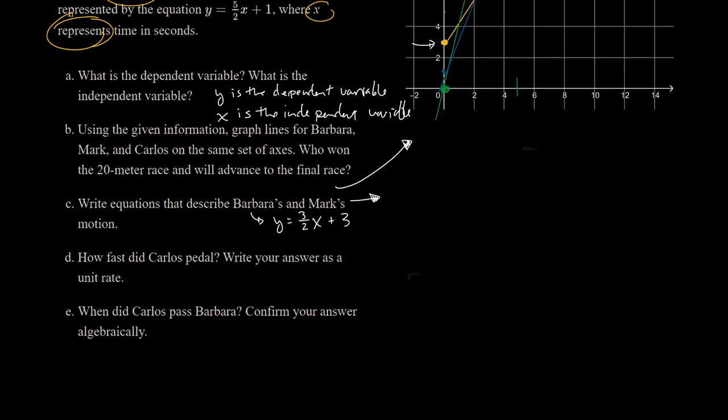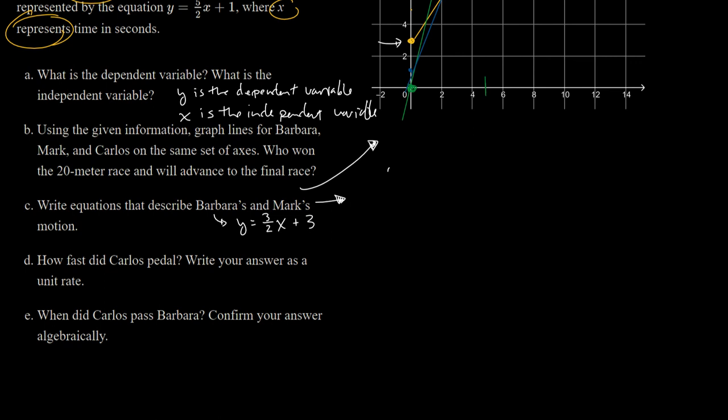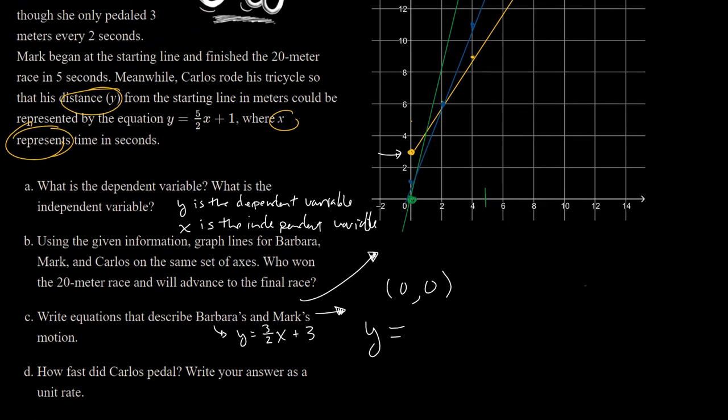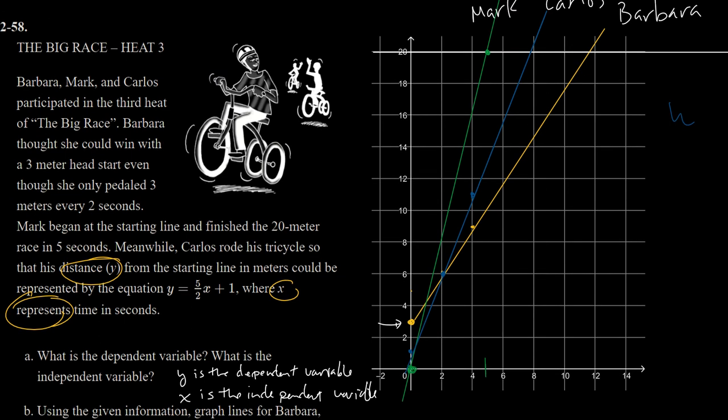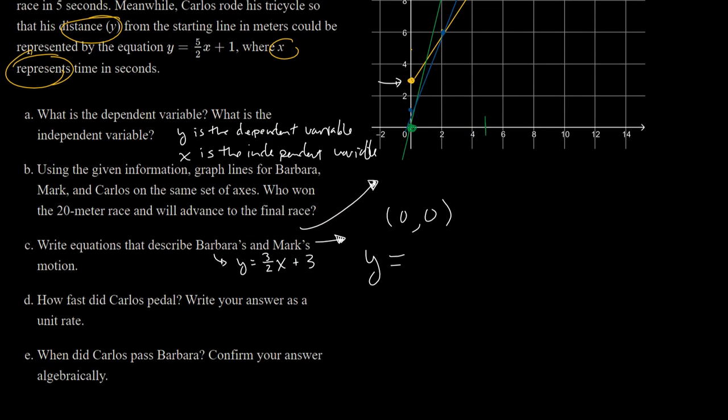So Mark went through the origin, right? So he went through the point 0, 0. So we know his y-intercept is nothing. It's 0. So we'll say his equation was y equals, and I think Mark traveled. Actually, we don't know his rate, do we? We don't have his rate down. Well, I know that he traveled 20 meters in 5 seconds, right? Because he finished the race. So I can write his rate that way.